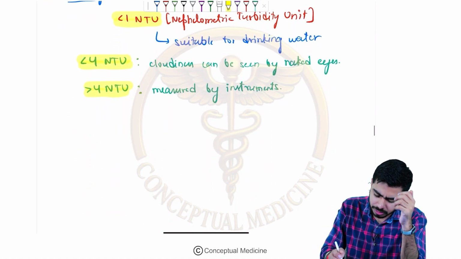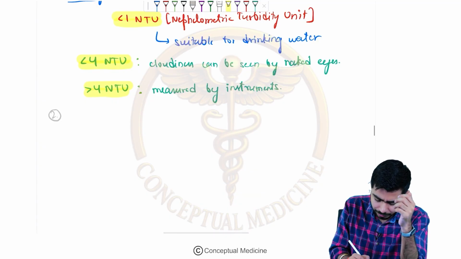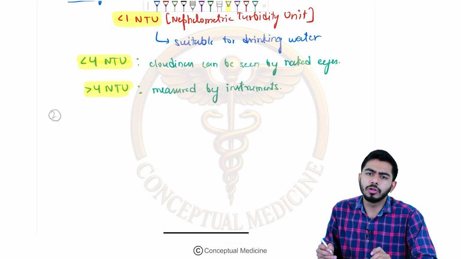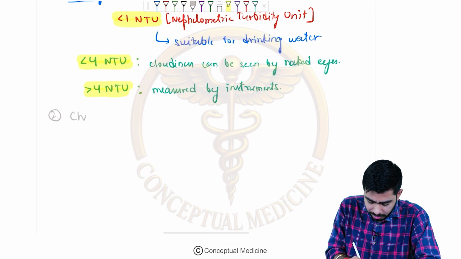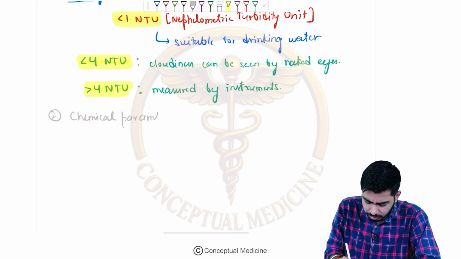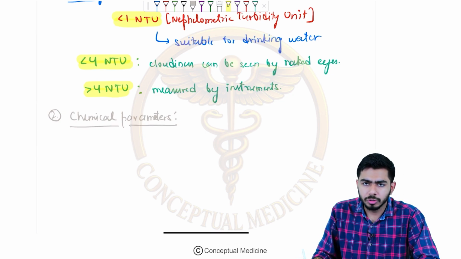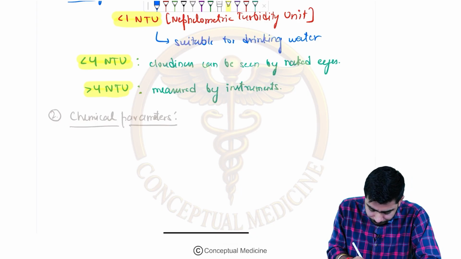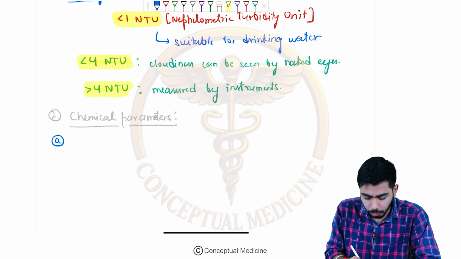In the chemical parameters, I will keep it simple. Chemical parameters have so many factors, but we will focus on the very important ones that the examiners are very focused upon. Over here, one could be chlorination.